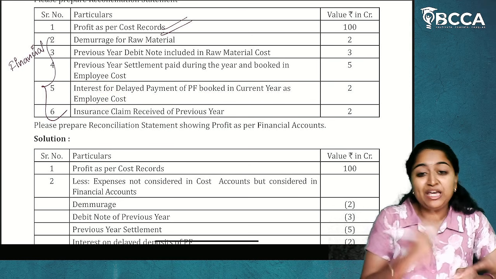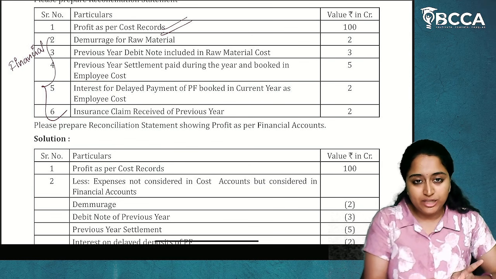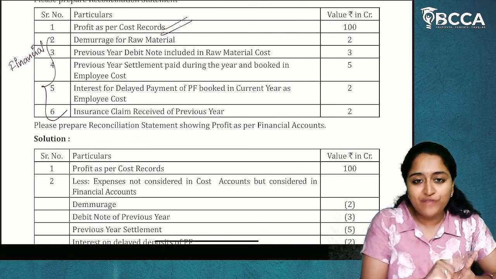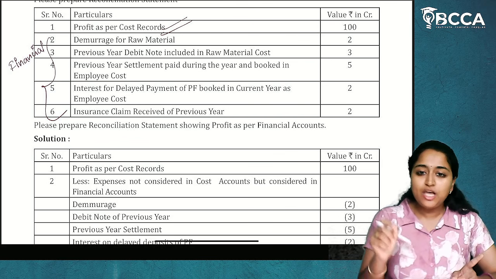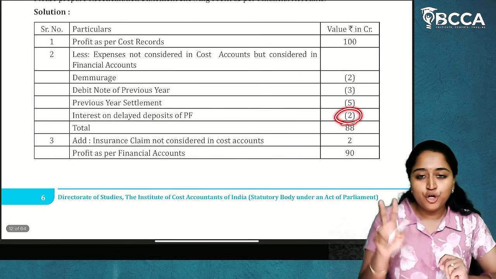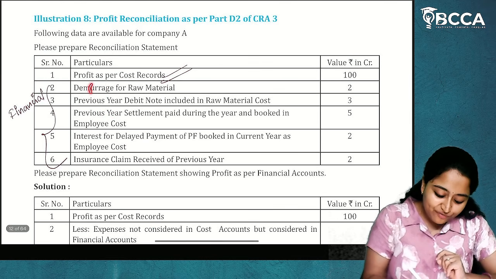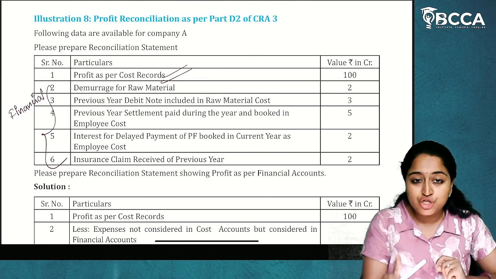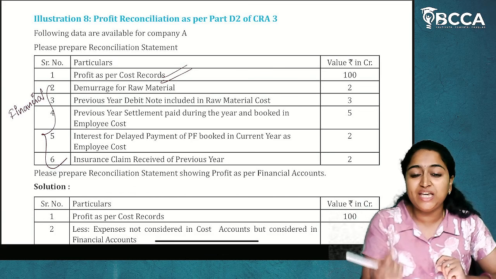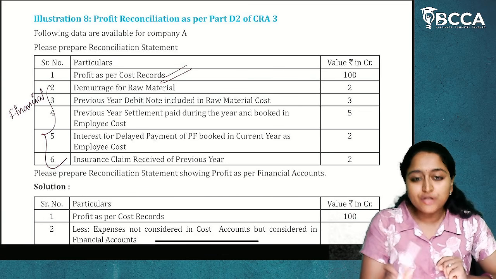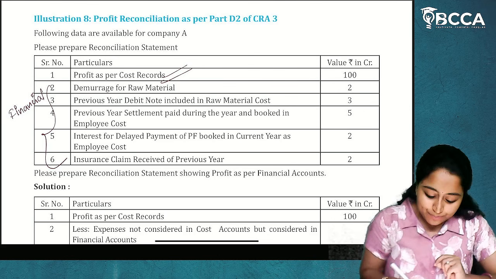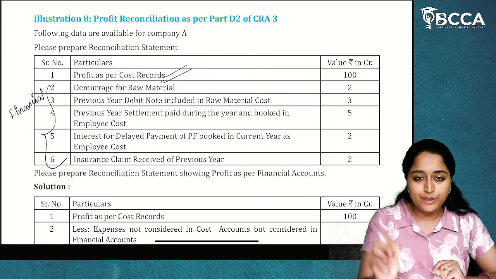Then interest for delayed payments of PF booked in the current year as employee cost. So, as a PF payment for the current year, it has been recorded in the financial accounts. So, this is also a kind of expenditure which is not considered in the cost records. Interest on delayed payment deposits of PF, 2 crores. So, all these first 4 adjustments are expenditures which are considered in financial records but not considered in the cost records. So, whatever those kind of expenditures are there, that will be reduced from the profit as per cost records. I hope it is clear.